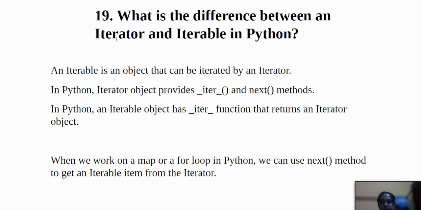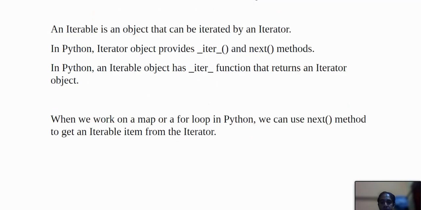What is the difference between the iterator and iterable in Python? So an iterable is an object that can be iterated by an iterator. In Python, the iterator object provides the next method, and in Python an iterable object also has a function that returns an iterator object. Okay, so this is the thing.